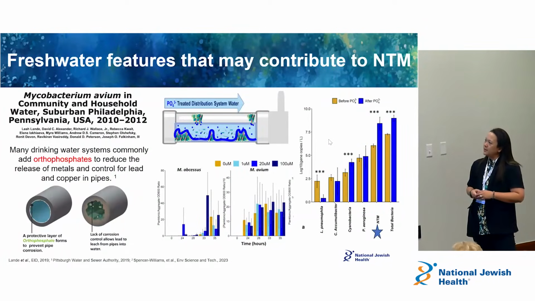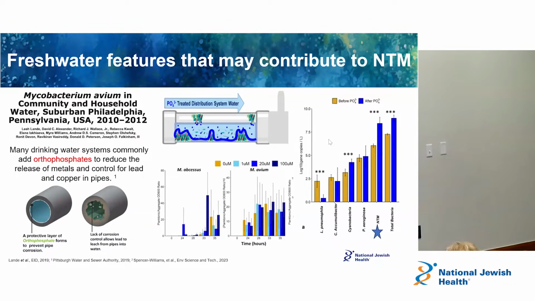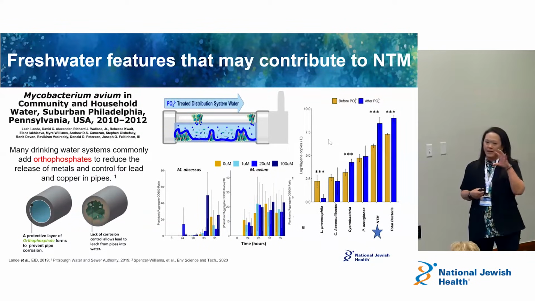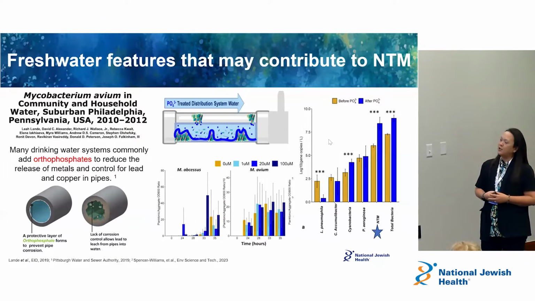So there was this really nice paper back in the early 2000s looking in Philadelphia, actually looking at Mycobacterium avium in the water system, right? And sort of matching that to patient homes. And this is a very nice study from Joe Falkenham and Leah Landy showing that the avium that's in the home is also what's in the lungs, right? So they were able to sort of match them together.